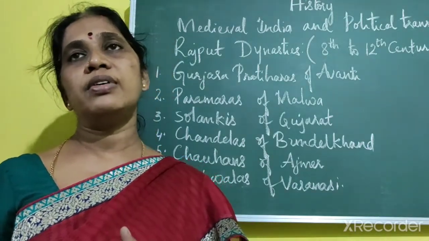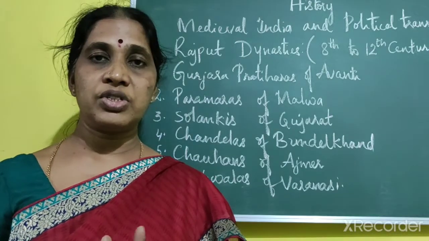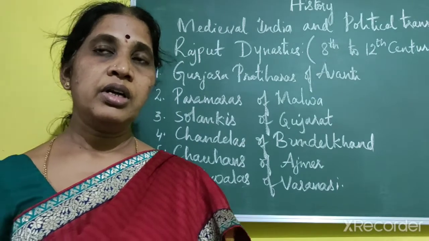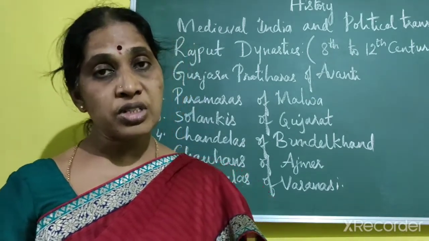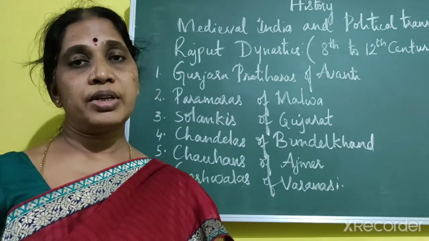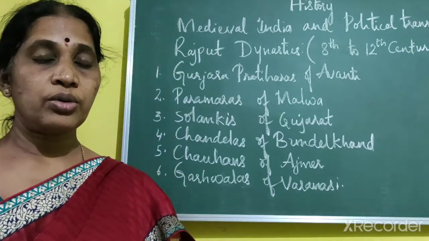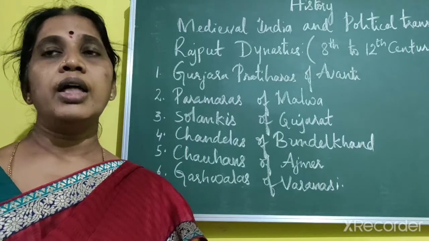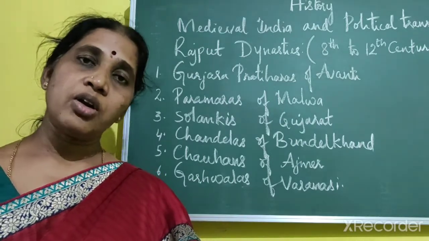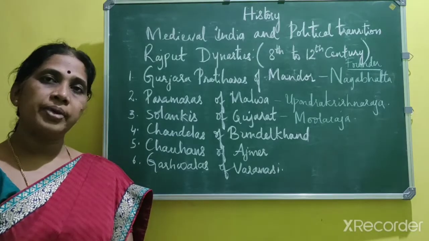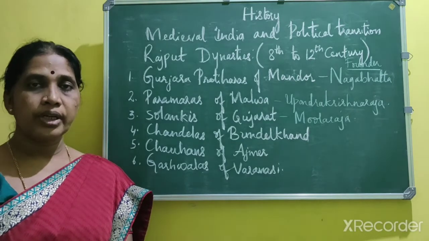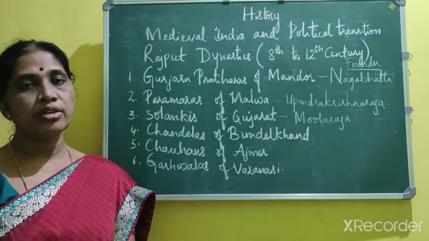Further, the medieval period is divided into two divisions, that is early medieval period and later medieval period. Early medieval period is from 647 to 1200, and later medieval period is from 1200 to 1700. And the modern history stretches from 1700 onwards. The medieval period of India saw far-reaching changes in all the fields: political, economic, cultural and social.